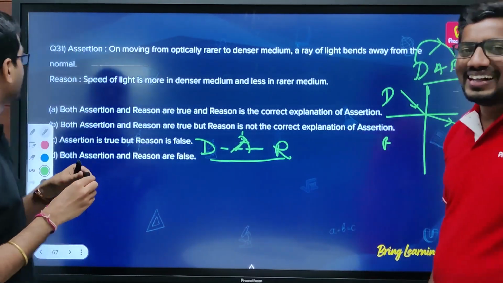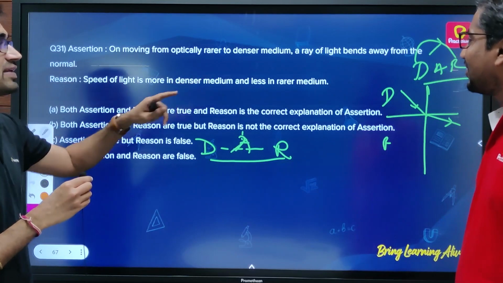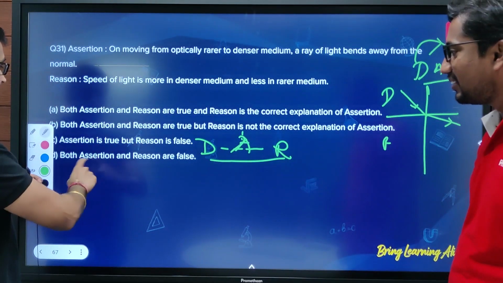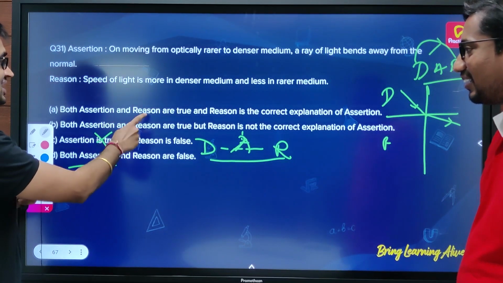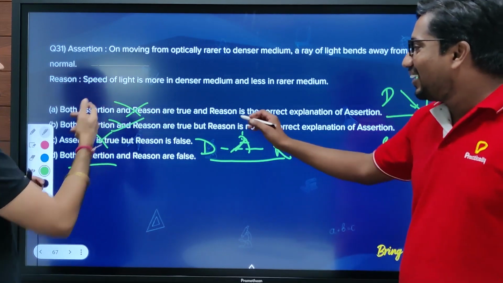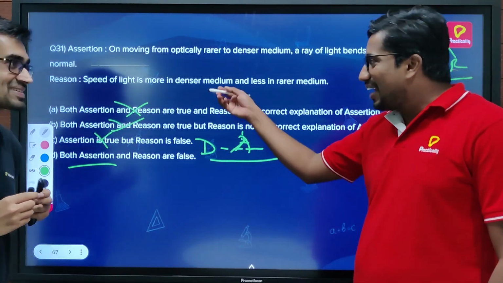The question says rarer to denser, away. That is obviously wrong, so the assertion is false. Assertion is not true. Reason is false as well. Then based on the options, you can eliminate all three. Then let's go for the reason one more time.